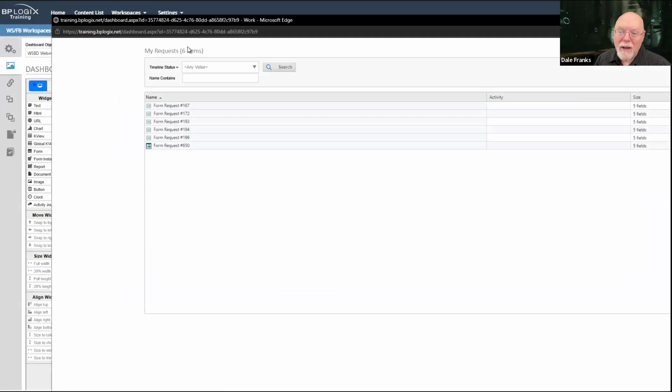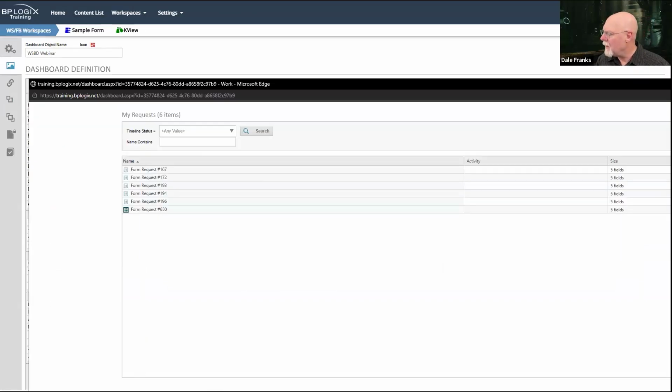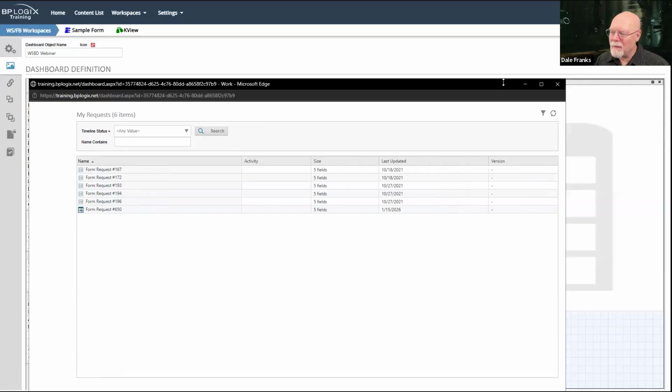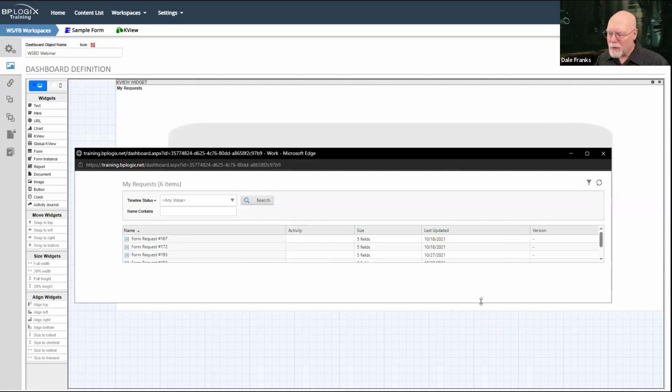Oh, I did want to show one more thing. The title bar is off. But remember I said we could turn the title bar on or off. So let's make this a little bit smaller. Oh, come on. I don't know why my mouse is so sensitive at the corner of objects. So fine, we'll just drag this here.